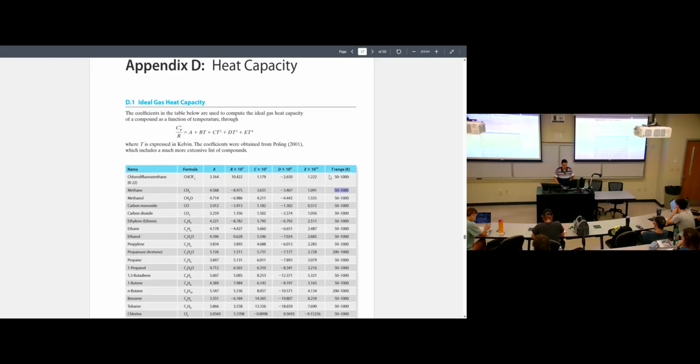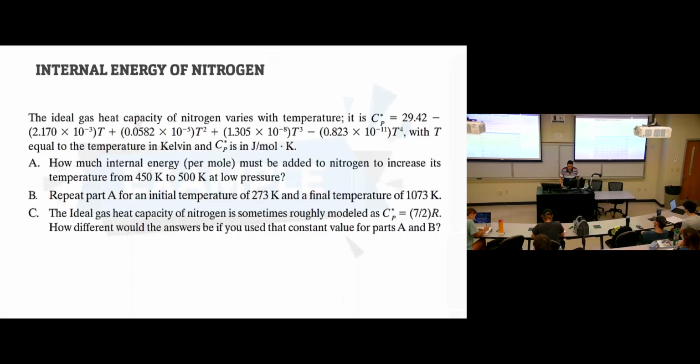Let's get back to this example. Here the equation is given, and these are the parameters. It says we have the ideal gas heat capacity of nitrogen, and this nitrogen behaves as an ideal gas, as stated in the problem.